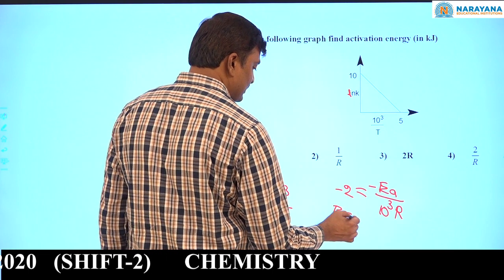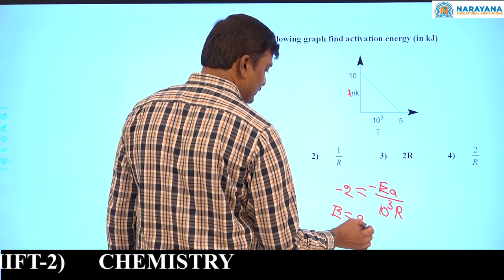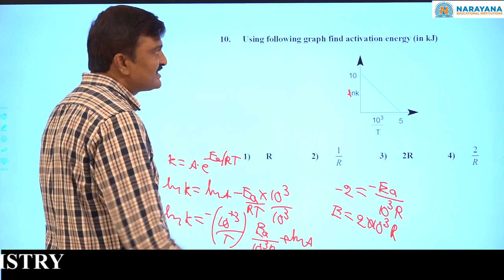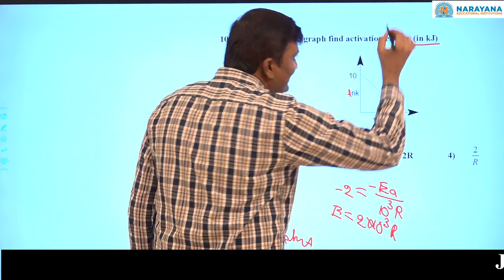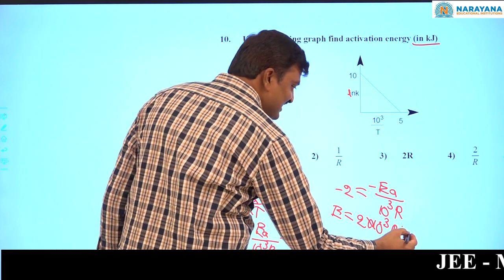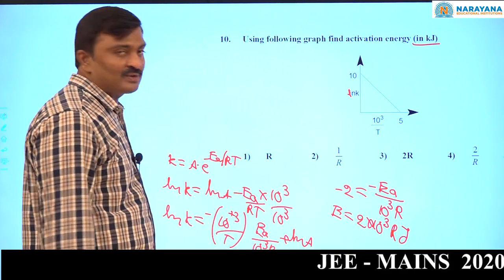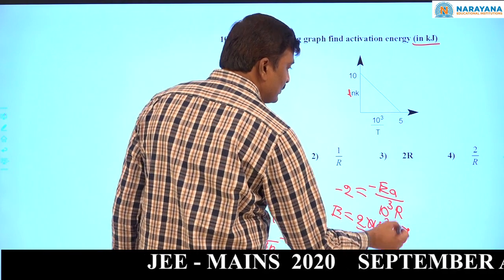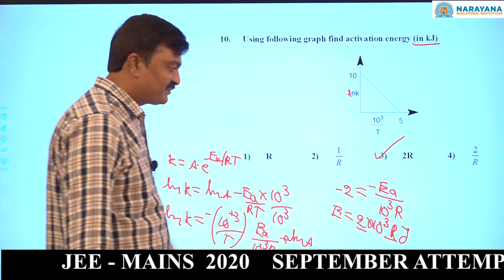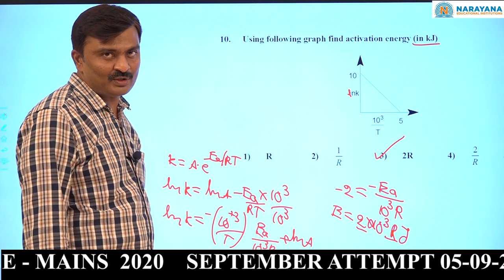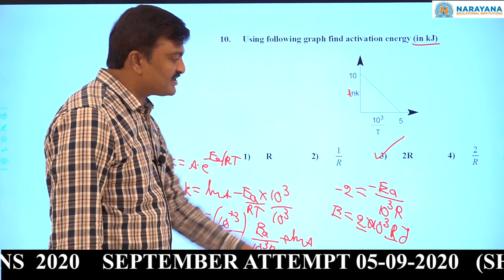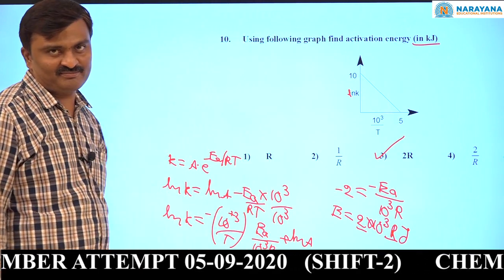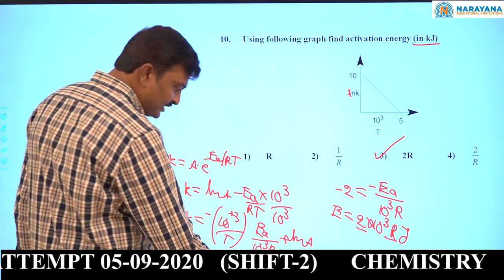So now Ea equal to 2 into 10 cube into R. See, they want in kilojoules. This is in joules. 1000 joules equal to 1 kilojoule. So what is the answer? 2R kilojoules. So 2R kilojoule is the answer. Now come to the next question.